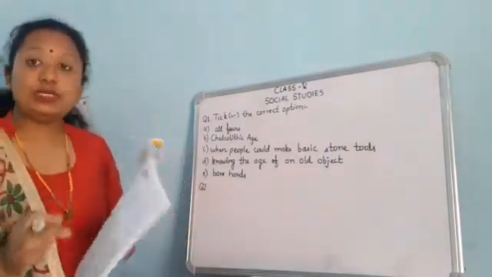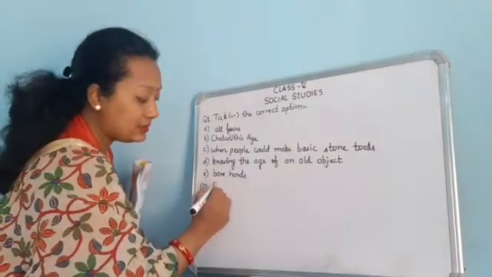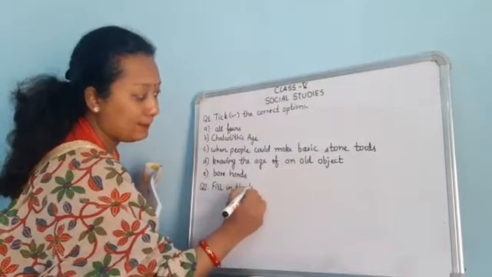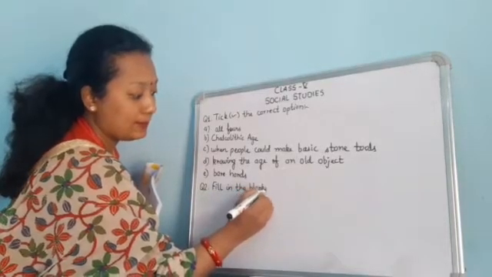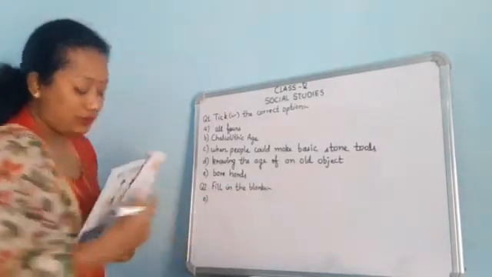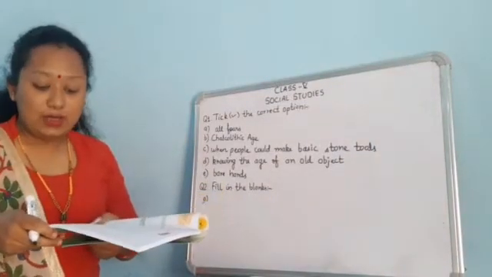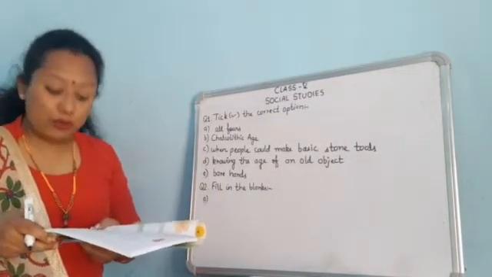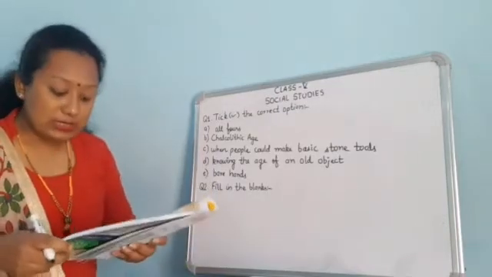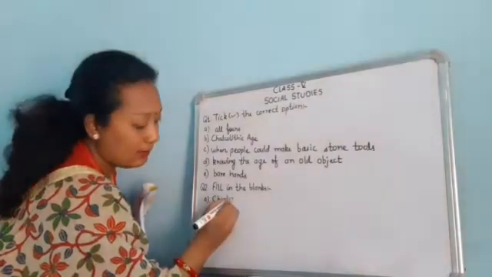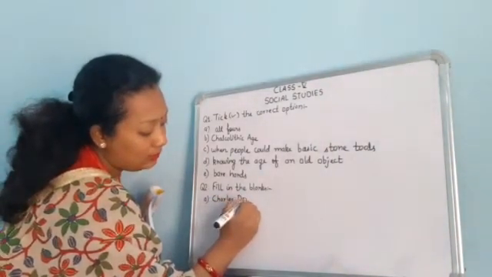Now, second question is fill in the blanks. The first one: the theory that humans evolved from the apes was first put forward by Charles Darwin.